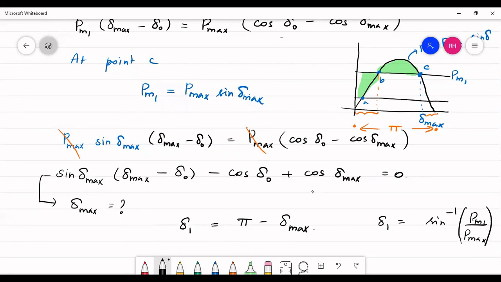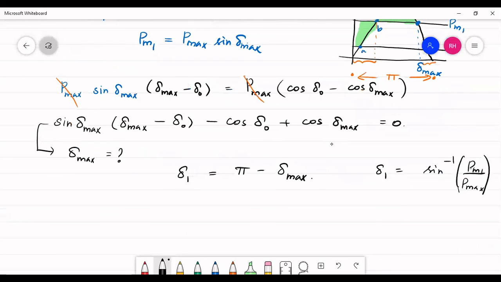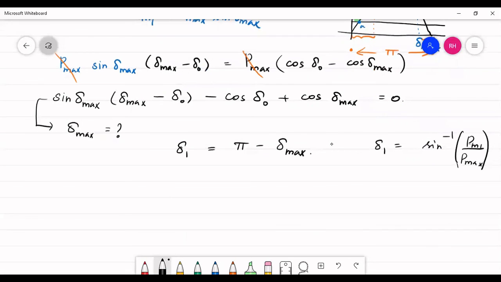Beyond this value of delta 1, if your rotor angle is increased, then stability cannot be assured because of excess stored kinetic energy. Because of this excess kinetic energy, your rotor will continue to accelerate and there is no possibility for deceleration to occur, and hence your system cannot be stable.